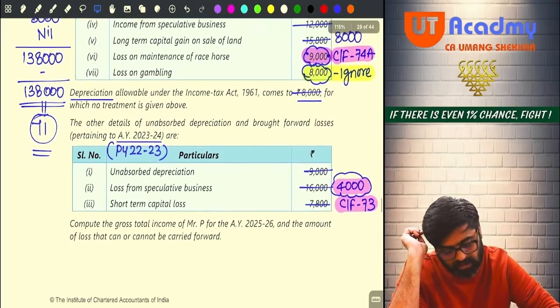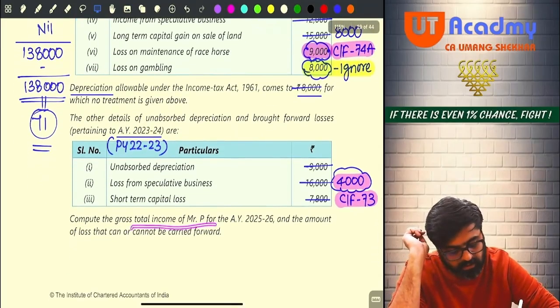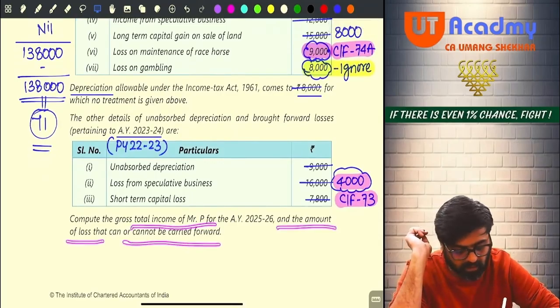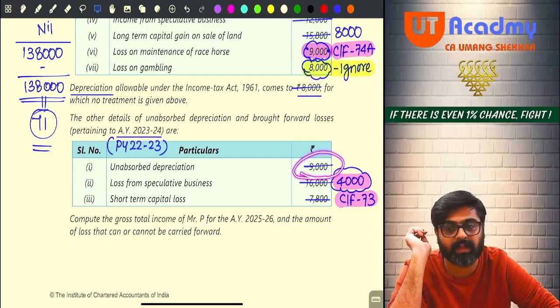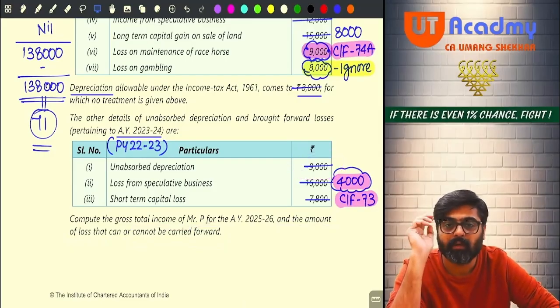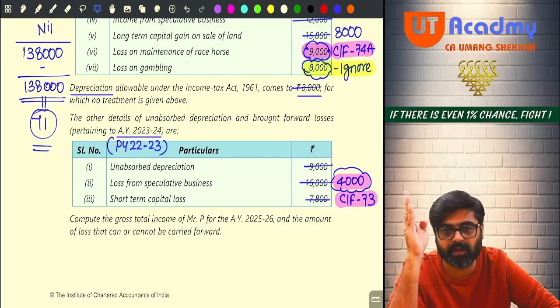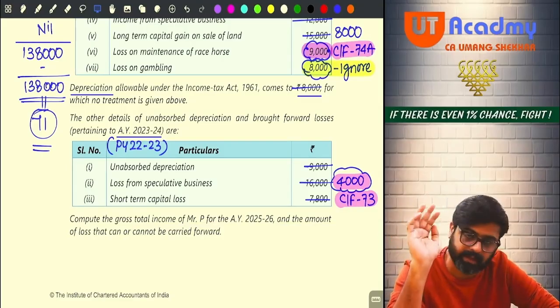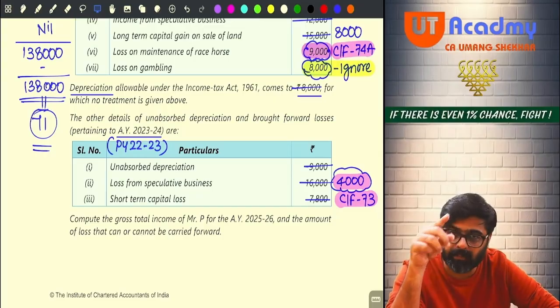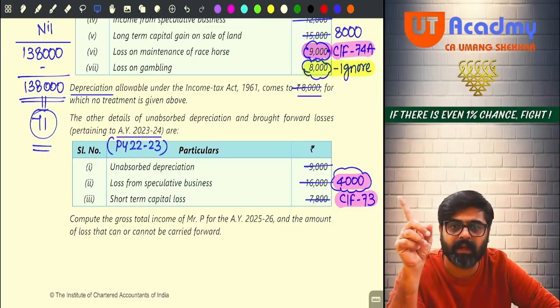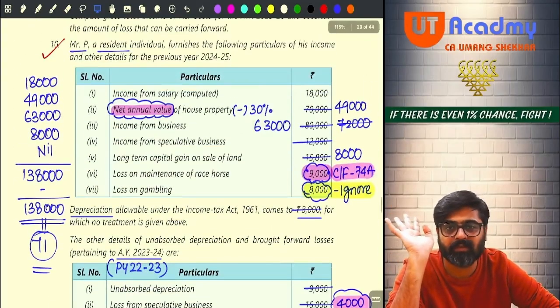Now they are saying compute the GTI and amount of loss that can or cannot be carried forward. Now you have unabsorbed depreciation of 9,000. The unabsorbed depreciation of earlier years can be carried forward in this year. Yes. That can be set off against business income or any other income except salary. So do you have business income? Yes.